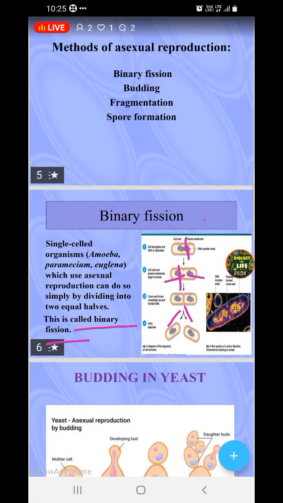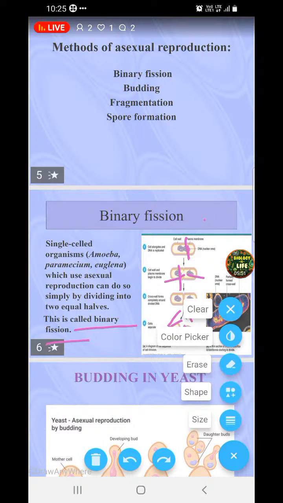Binary fission. But why have I taken this bacteria under plant kingdom, ma'am? Because as we all know, bacteria consist of a cell wall. Cell wall is an attribute seen in plants, but this feature is seen even in bacteria, and some of the bacteria are photosynthetic. They can prepare their own food material.